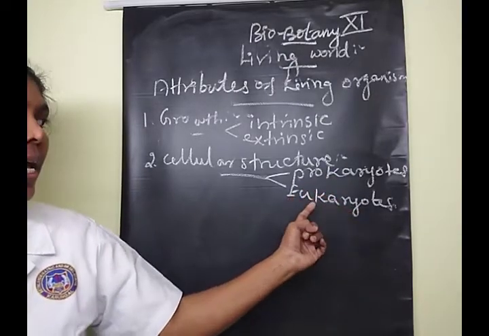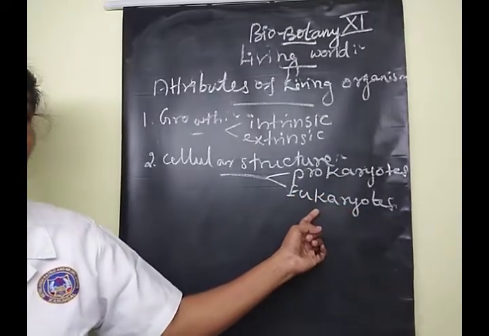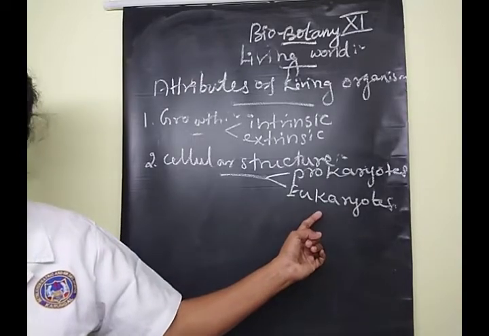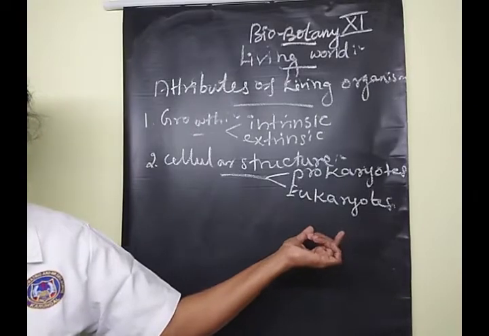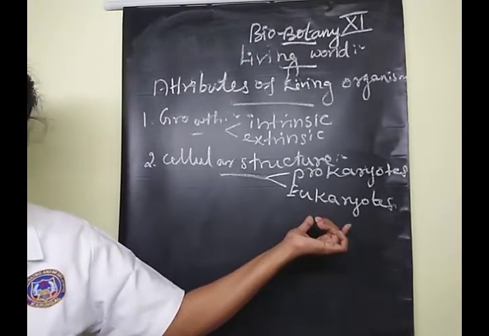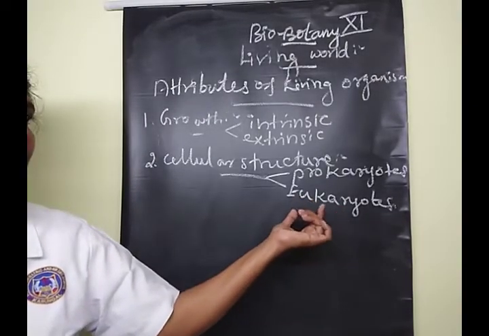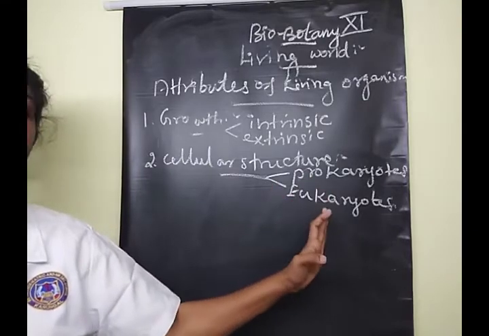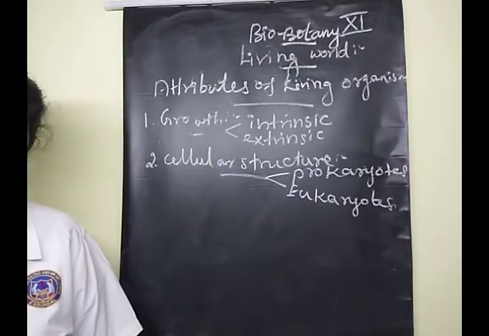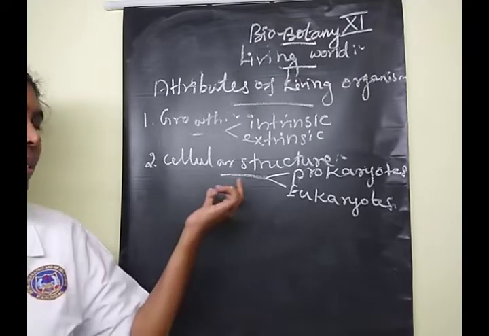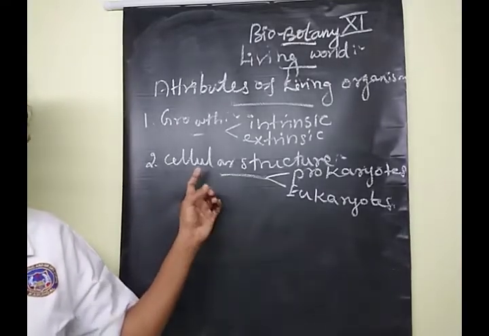Here, eukaryotic cells means a definite nucleus with membrane-bound organelles is present. Organelles like mitochondria, Golgi body, endoplasmic reticulum, all these membrane-bound organelles are present in a eukaryotic cell. Clear, children? Do you understand? Say yes or no? Yes, good.